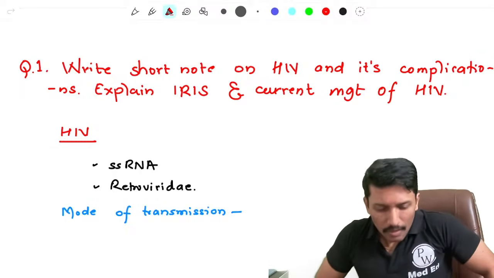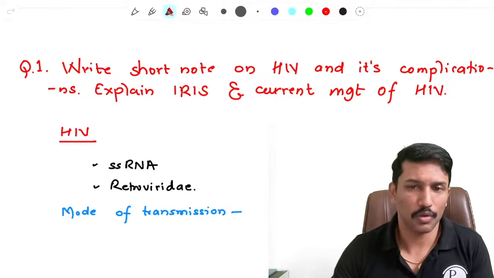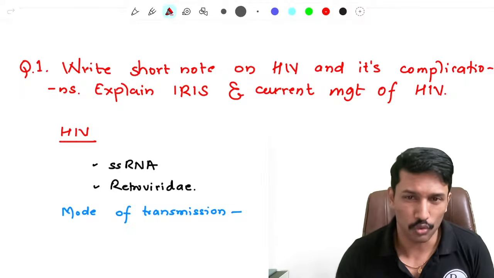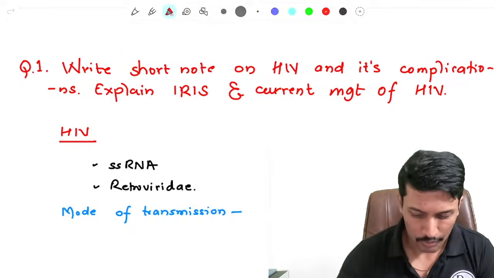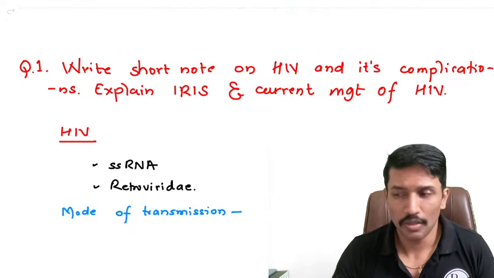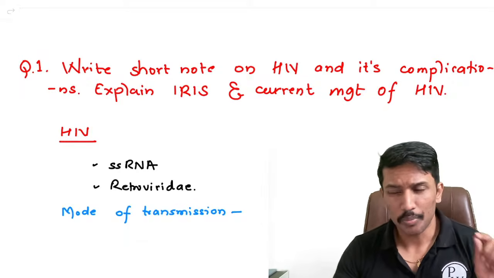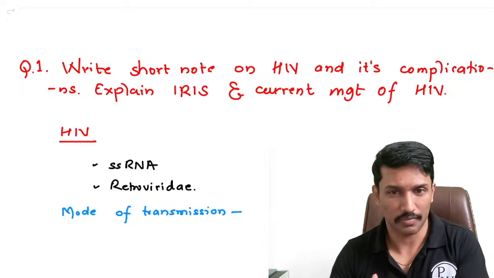Now, the first point: many universities have started asking clinically oriented questions, or a clinical stem story, and then asking you to diagnose based on the story and then elaborate further. So if the question is about HIV, most likely, if it is clinically oriented, it will go like this: a person with promiscuous behavior or high risk sexual behavior.